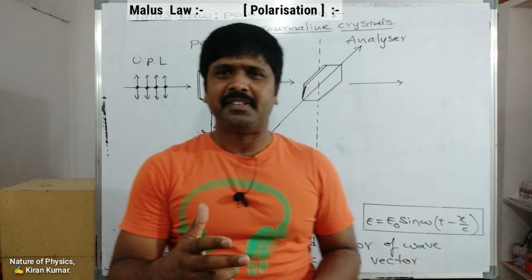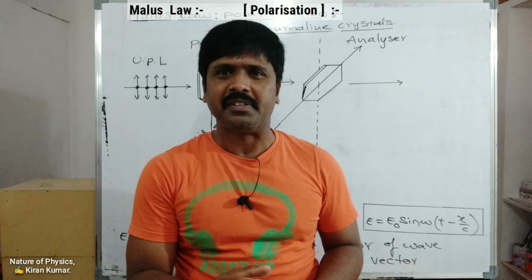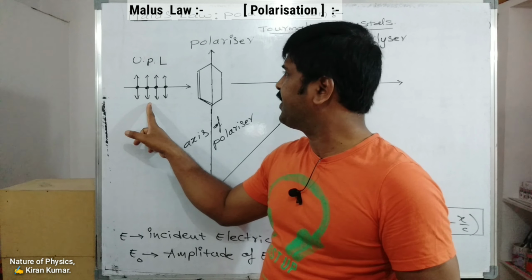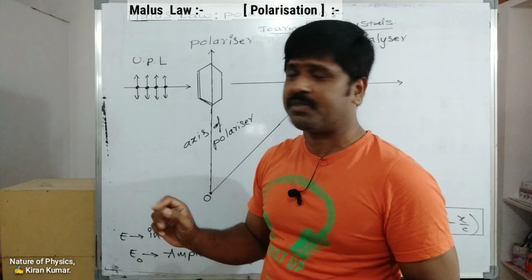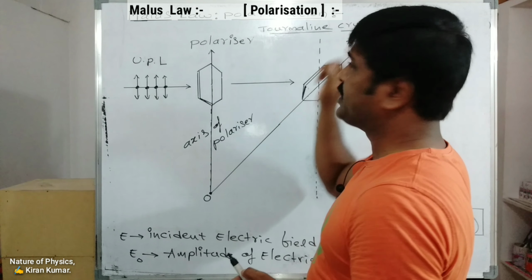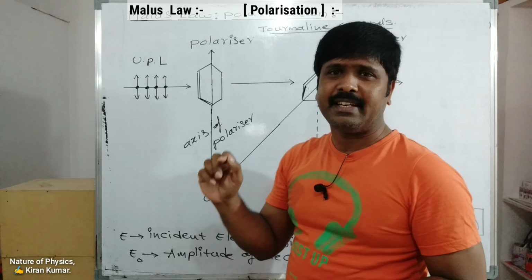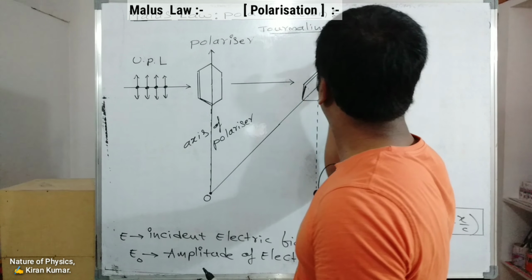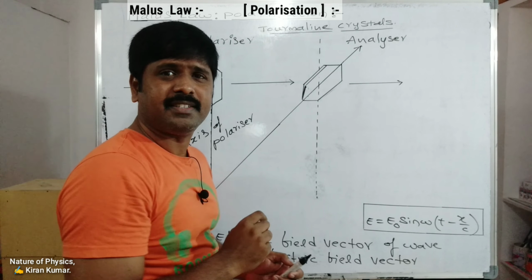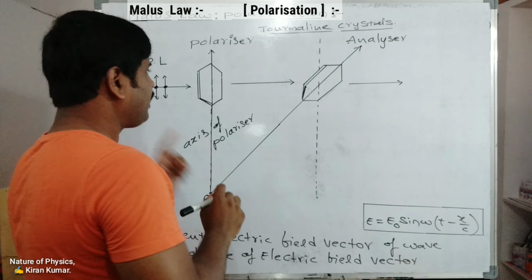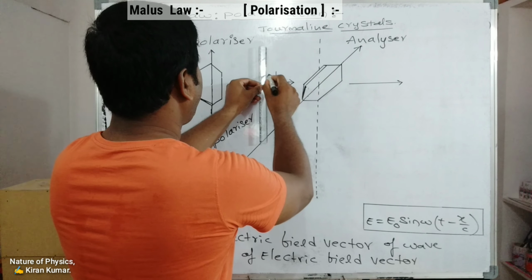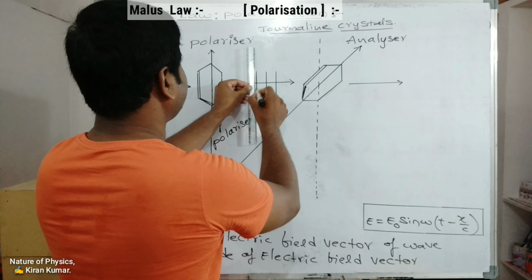Malus law: definition, clear diagram and derivation. So first, this is the unpolarized light. It has dots and arrows, which is allowed to be incident on the tourmaline crystal. So the first one is acting as a polarizer and the second one is acting as an analyzer. When unpolarized light is incident on the polarizer, dots are stopped and only arrows are released.